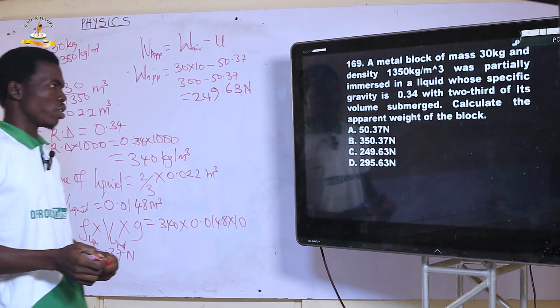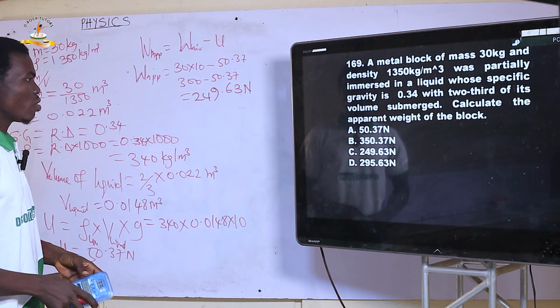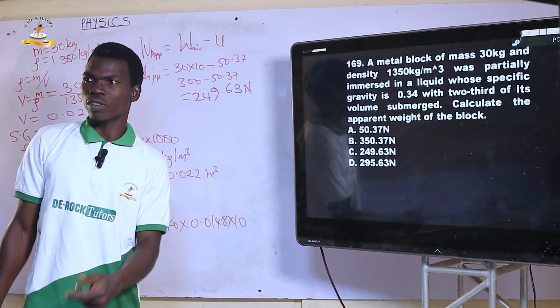So the right option is what? Is 249.63. So option C is the right option.